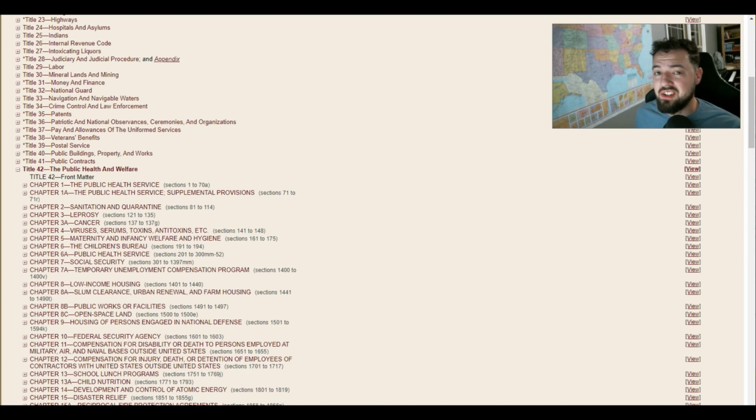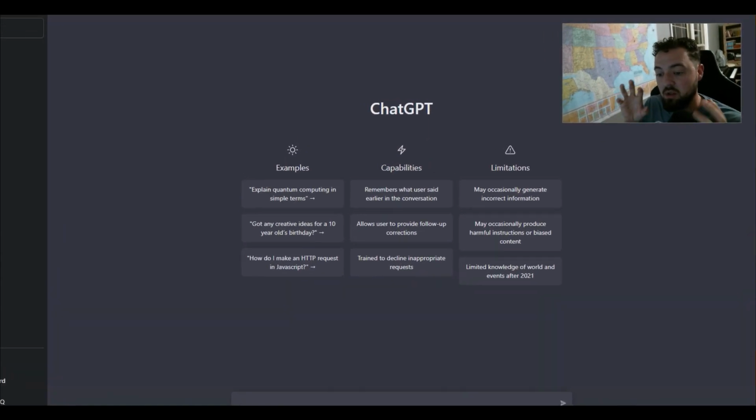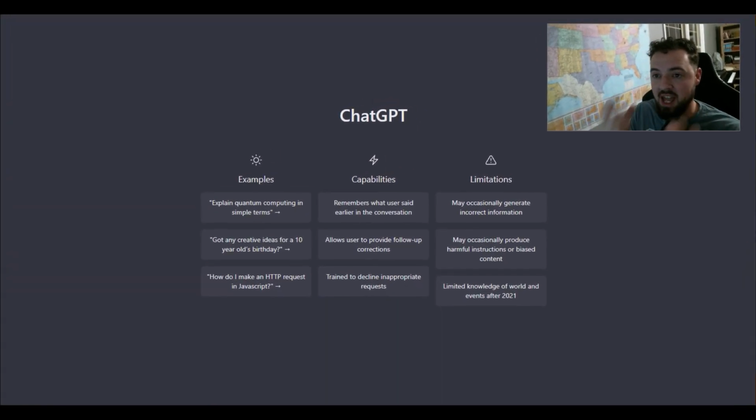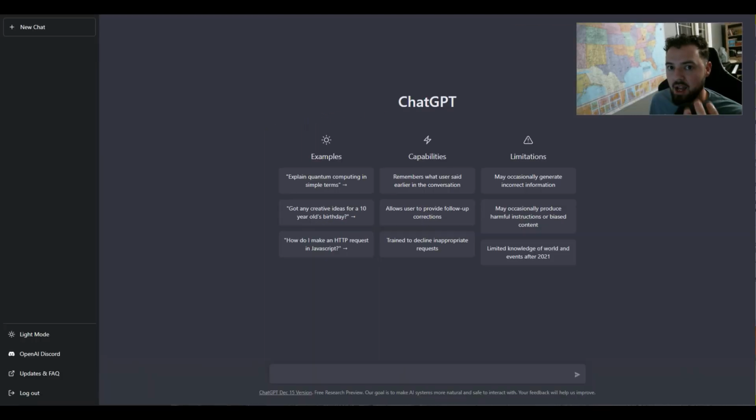So the law is an extremely complex topic, especially in the US, but also probably in every other country as well. So we're going to use AI to help us understand the law better. We're going to copy and paste some US code into ChatGPT, and we're going to ask it, like, what does this mean? Explain it to me like I'm 5.